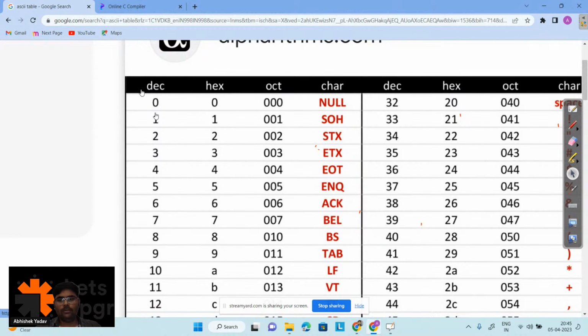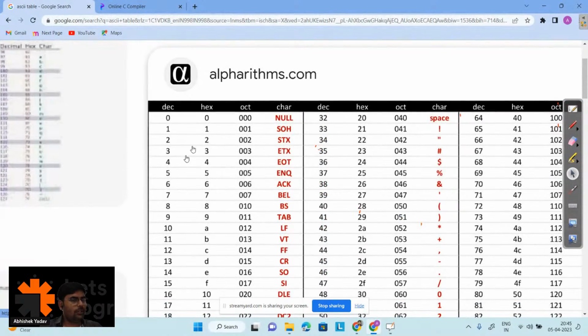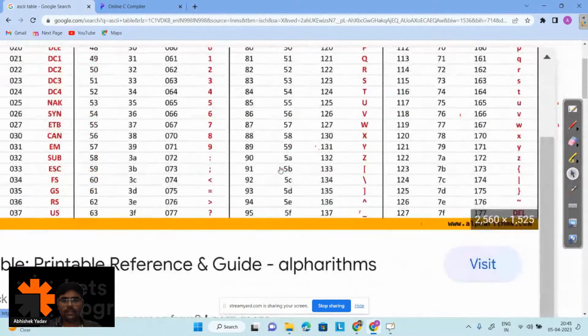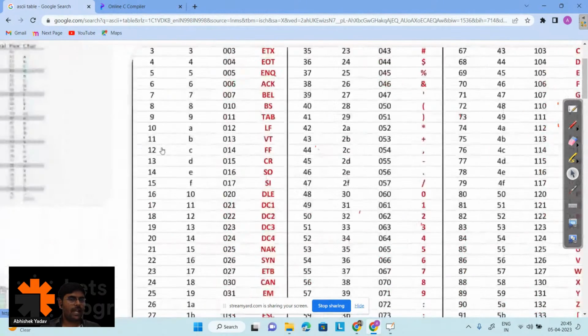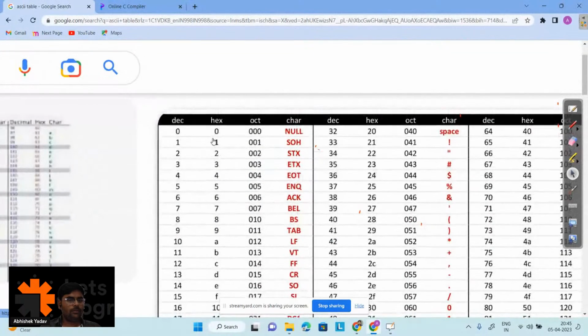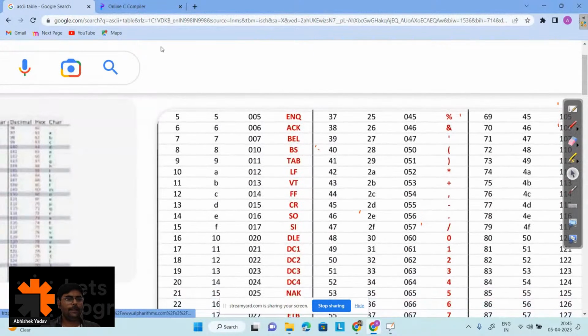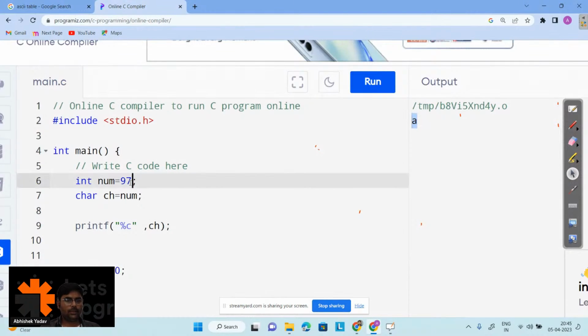It is starting from 0 here. Here you can see 0, and this is the minimum value. What is the maximum value in the table? It is 127, right, everyone? So we have ASCII codes from 0 till 127.